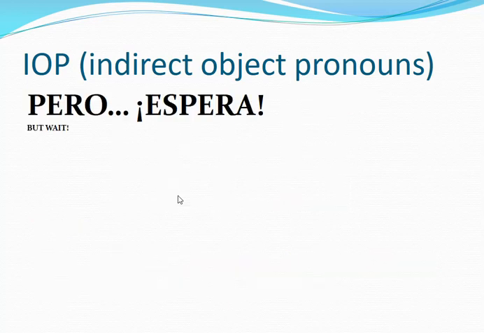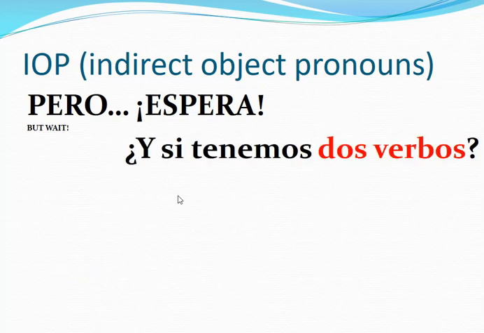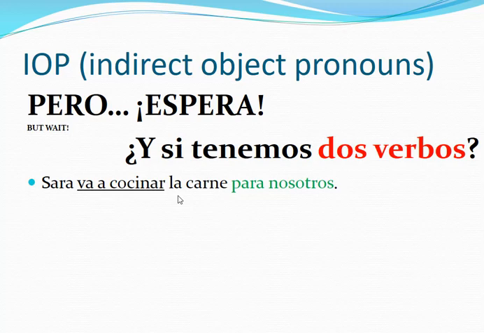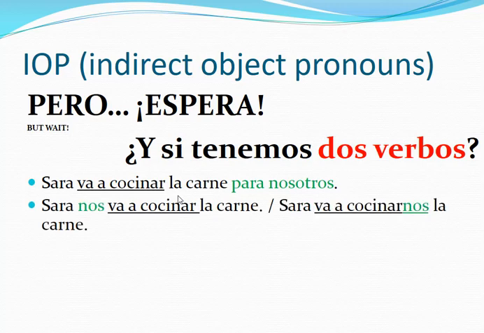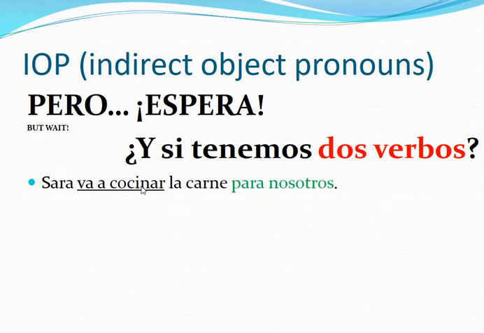But wait a second. What if we have two verbs? Sara va a cocinar la carne para nosotros. She's going to cook. What is she going to cook? What is the direct object? The meat. She's going to cook the meat. For whom? To whom?